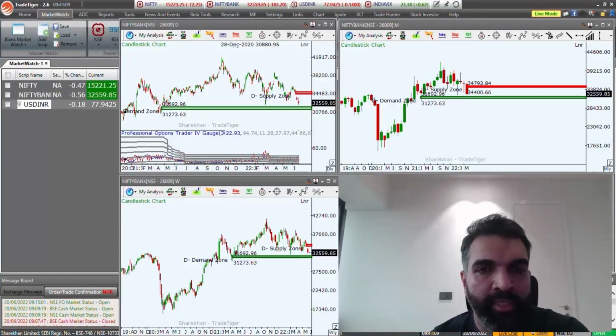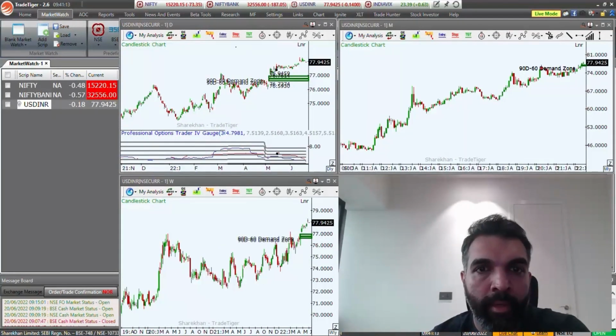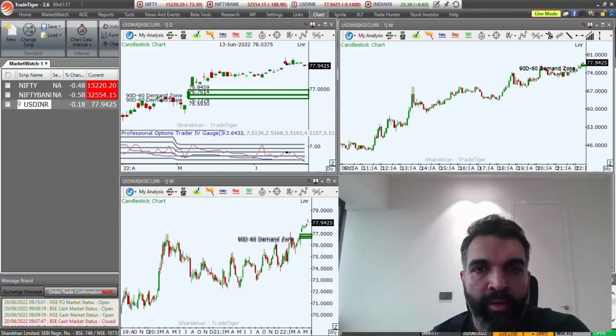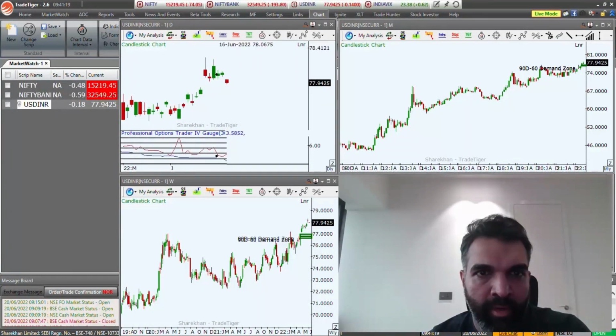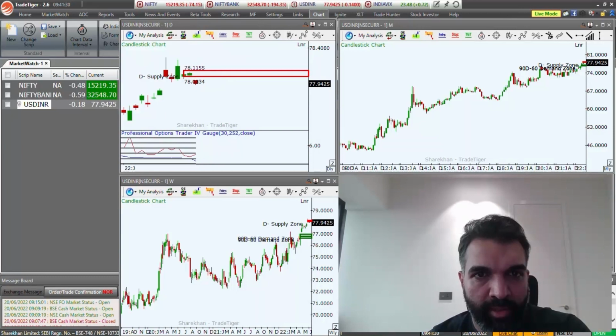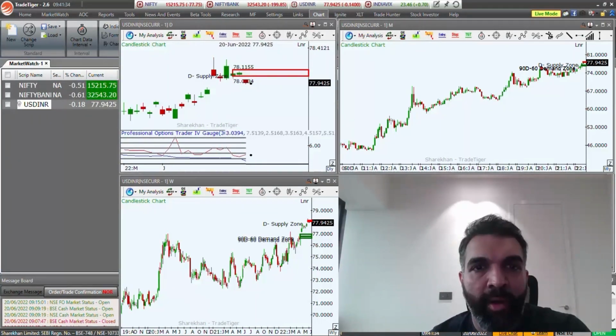Let's look at the USD INR. After a long period of consolidation, we are seeing this gap down. So this gap will have significance because this gap is in the context of an uptrend. So this is a professional gap, and if the market does revert back to this gap, we might tend to see a bigger fall in the USD INR.